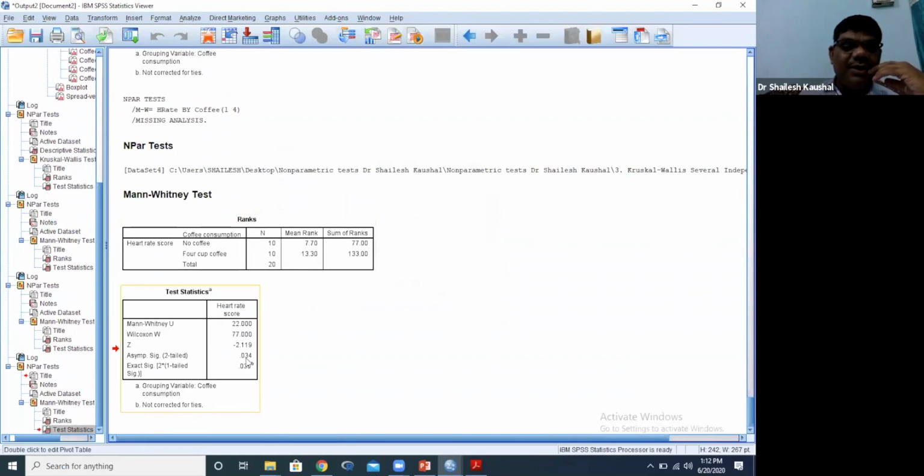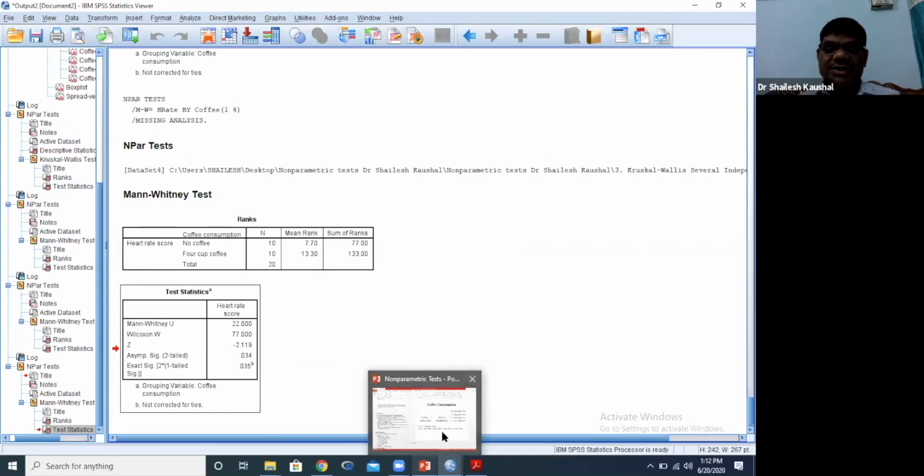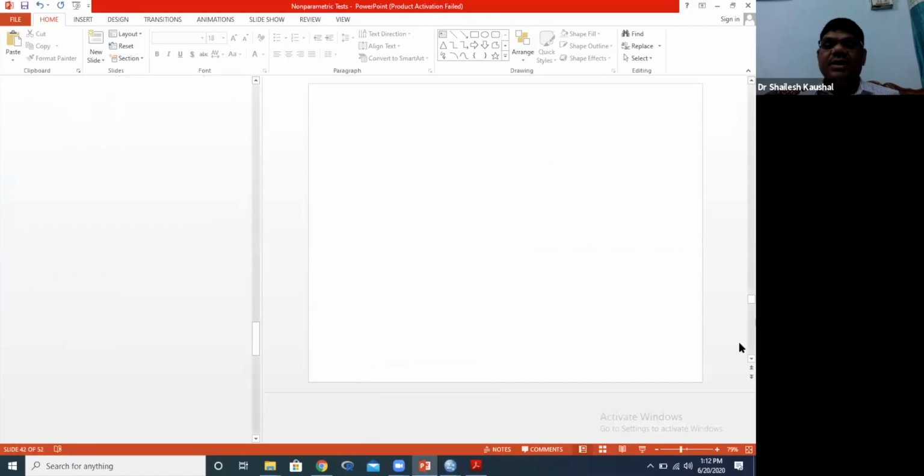Now the p value is less than 0.05, it means coffee consumption increases heart rate score, but not 1 cup coffee or 2 cup coffee. If you drink more coffee, you consume 4 cup coffee or more than 4 cup coffee per day, then heart rate score may increase. So this is all about the Kruskal-Wallis test.